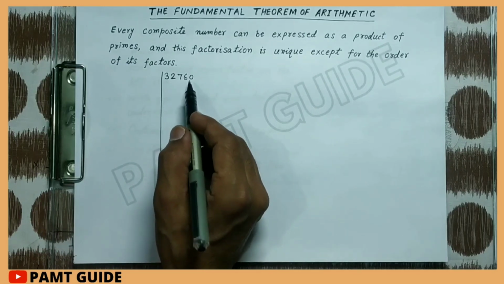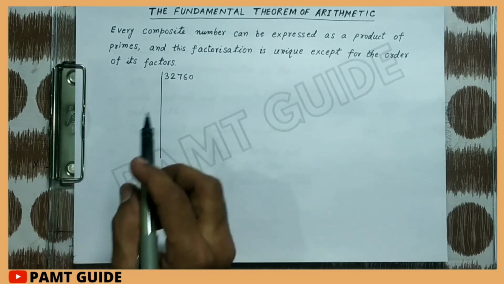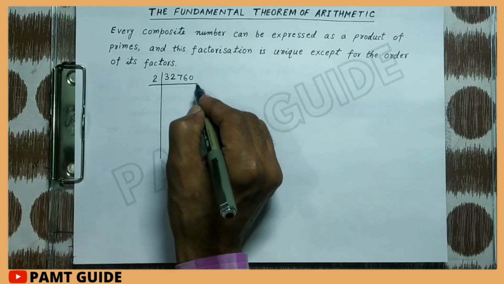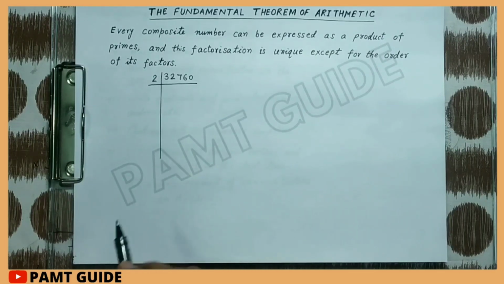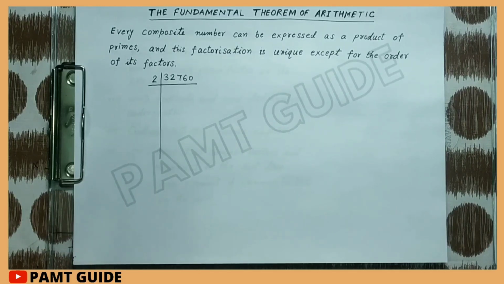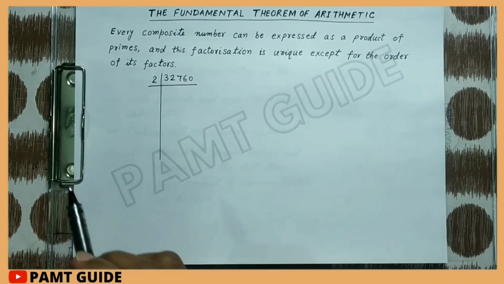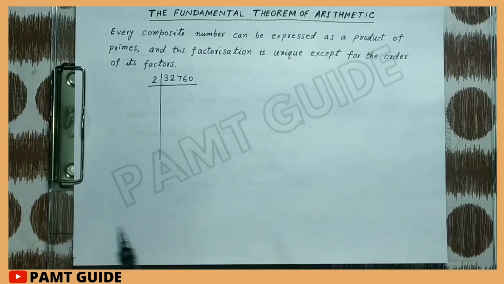Since the digit ends with 0, it will be divisible by 2. As long as the number is divisible by 2, we will divide it. If the number is not divisible by 2, then we use the next prime number and so on.